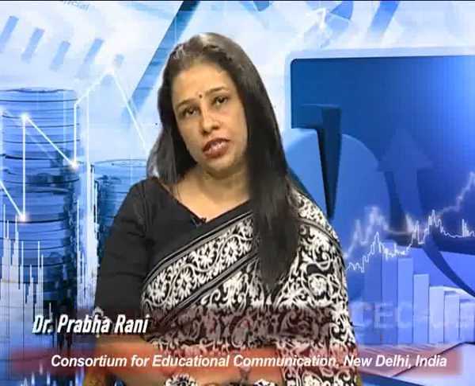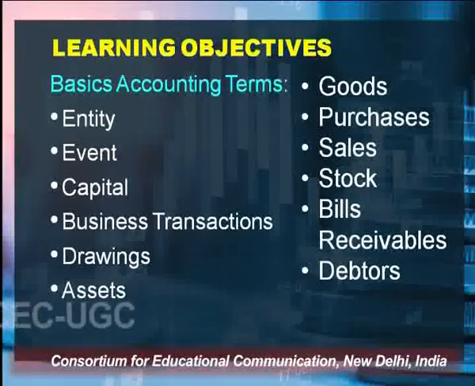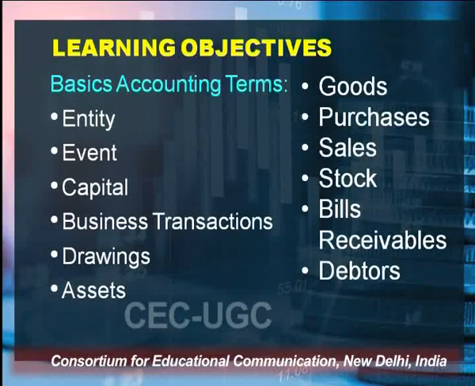In the series of financial accounting, today we are going to cover basic accounting terms. In these basic accounting terms, we are going to cover entity, event, capital, business transactions, drawings, assets, goods, purchase, sales, stock, bills receivable, debtors, and many more other accounting terms.